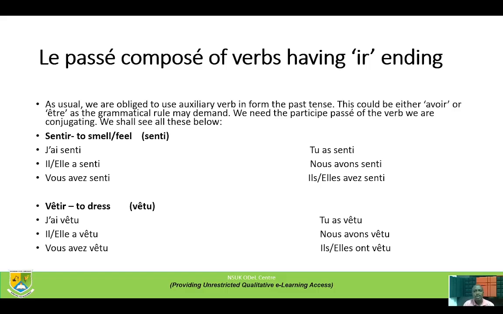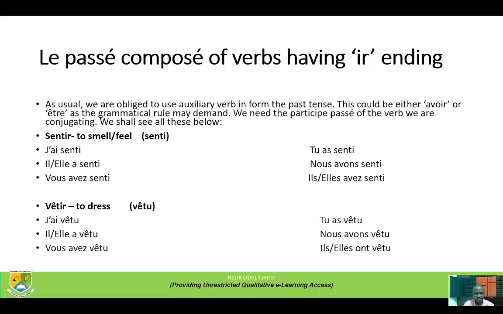Le passé composé of verbs ending in IR. As usual, we are obliged to use an auxiliary verb to form the past tense. This could be either avoir or être, as the grammatical rule may demand. We need the participle passé of the verb we are conjugating. We shall see all this below. Sentir, to smell.